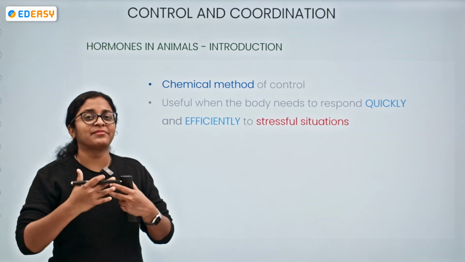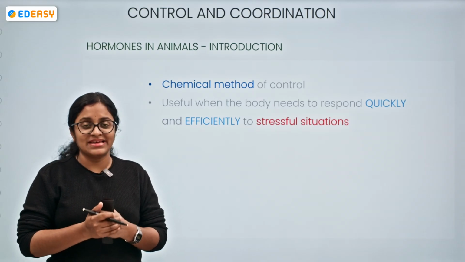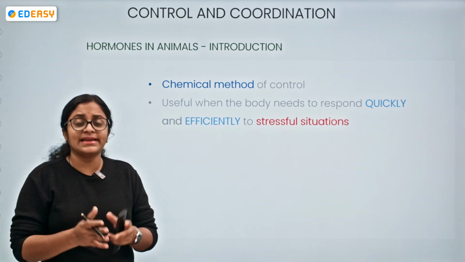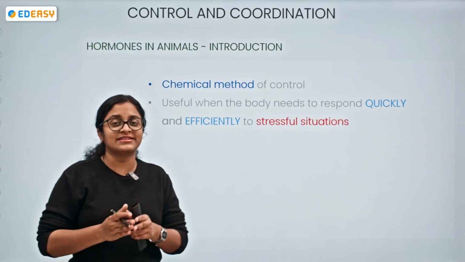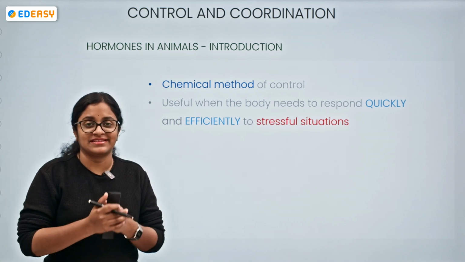So apart from the nervous system, what else is responsible? Means it is the hormonal system, and particularly the hormones are the substances which will be giving a response.